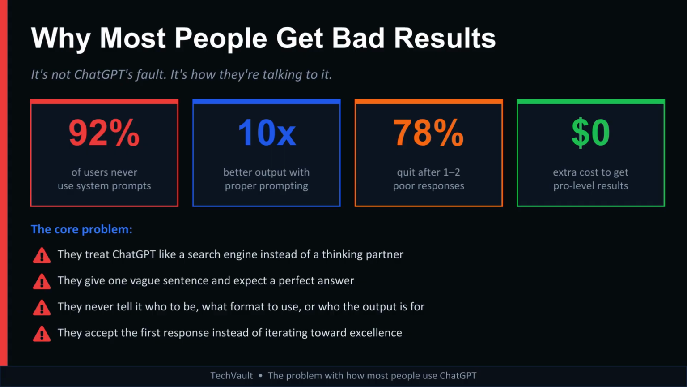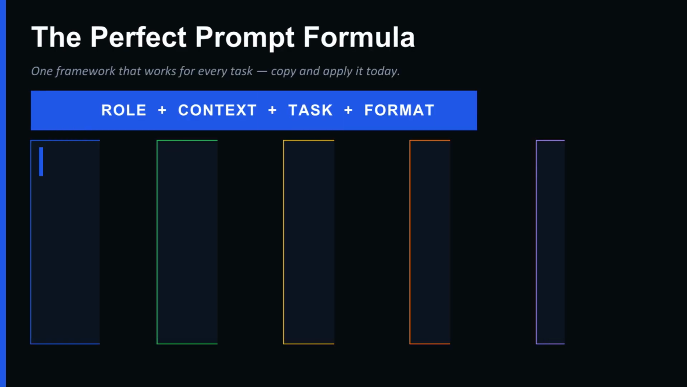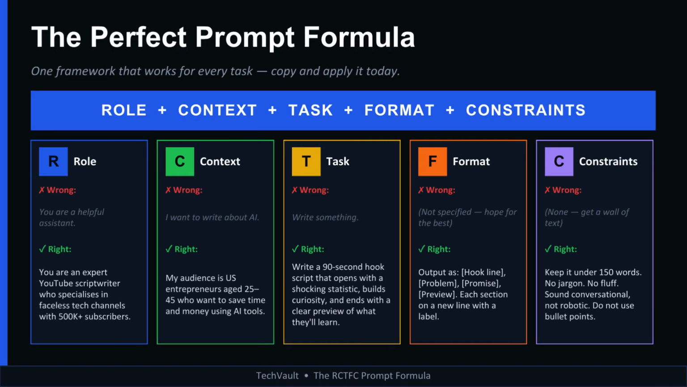They provide no context, no audience, no tone, no format, no objective. Then they blame the tool. The reality is simple. ChatGPT performs based on the quality of your instructions, and that's where everything changes. If you remember only one thing from this video, remember this framework: role, context, task, format, constraints. Every great prompt includes these 5 pieces.